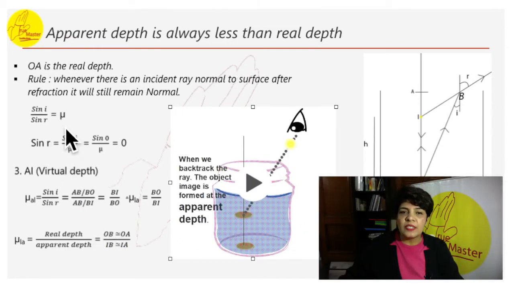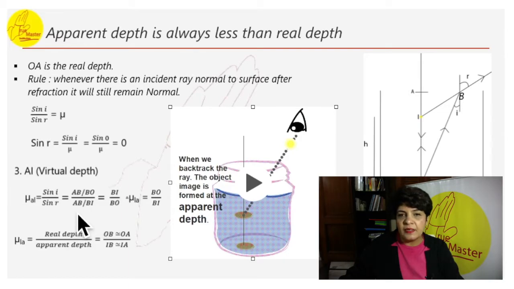Mu equals sine i by sine r. In triangle AOB, sine will be AB by BO. In triangle AIB, sine will be AB by BI.